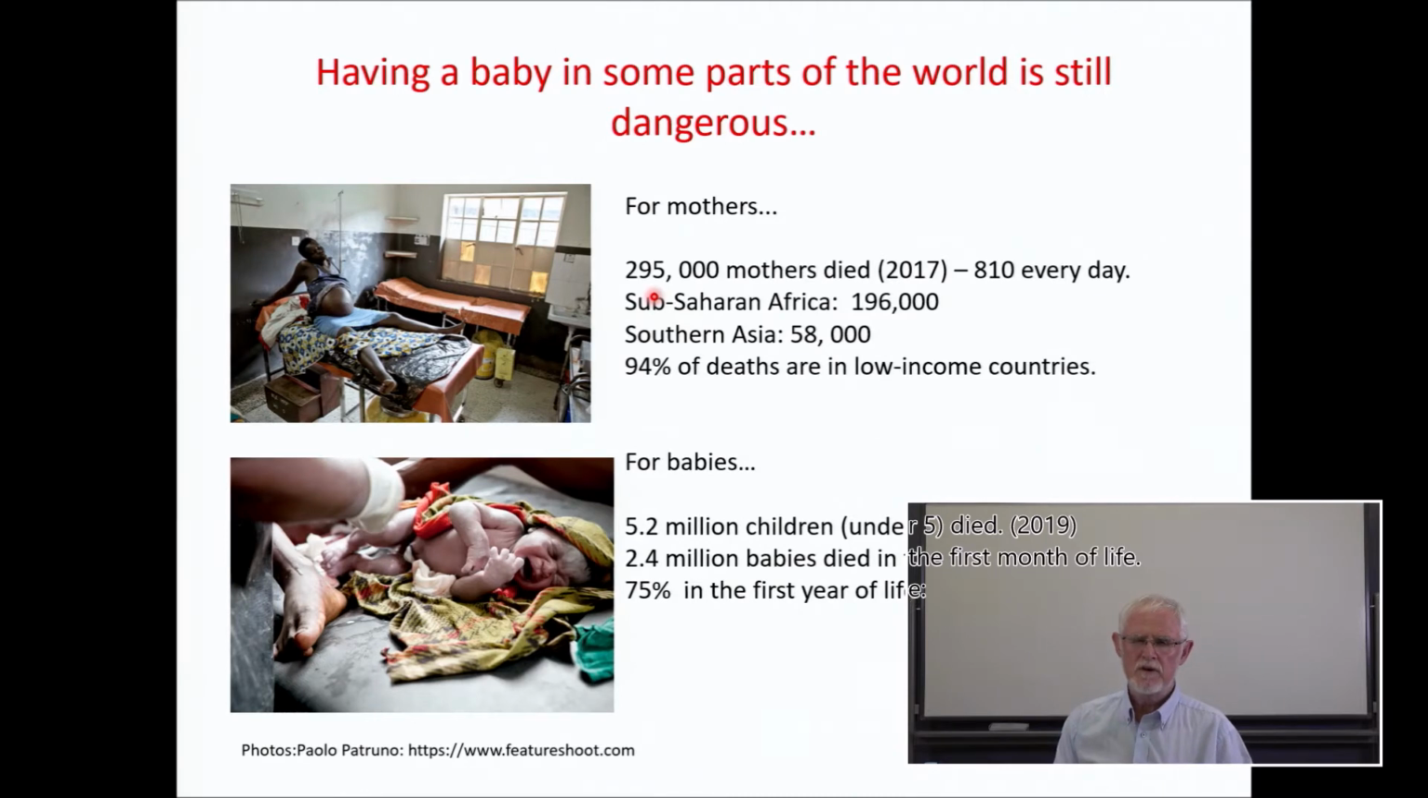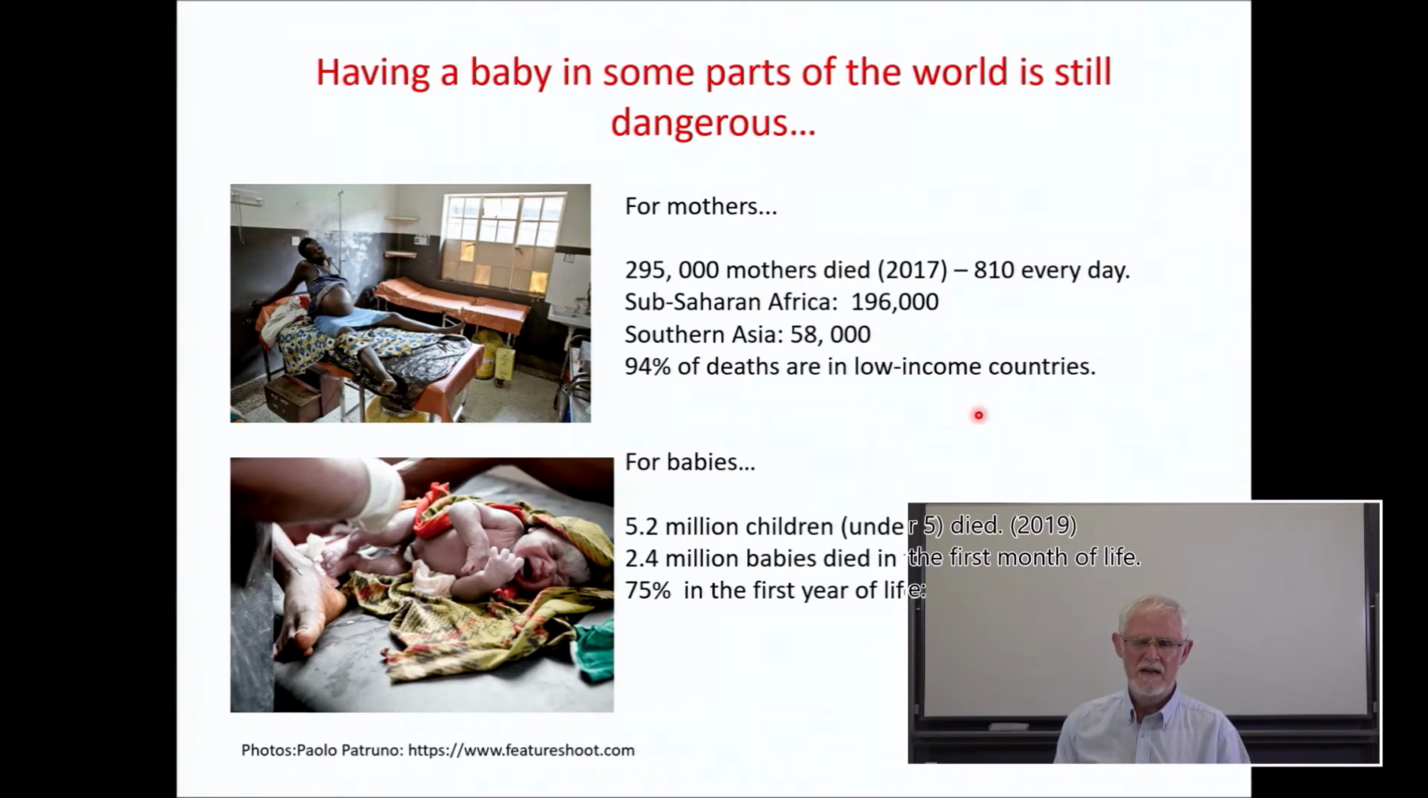Having a baby in some parts of the world is still dangerous. For mothers, now we can see 295,000 mothers died in 2017. That's 810 people every day. Most of them in sub-Saharan Africa, 196,000. Some in Southern Asia, 58,000. And 94% of the deaths are in low-income countries.